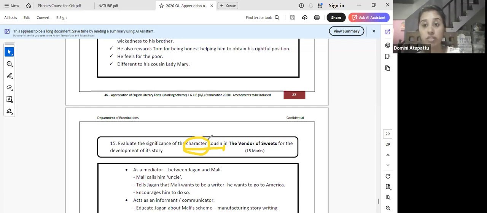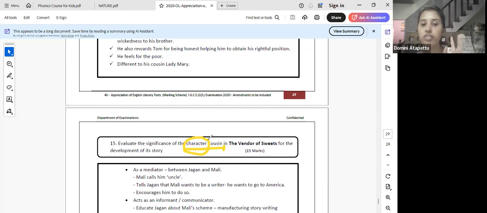When Jagan says conquer taste and you will have conquered the self, the cousin asks why and all that, and then he says I don't know. So these kinds of conversations give us a solid picture that Jagan is a hypocrite. He doesn't know what he's saying. He's not doing what he's saying. So please make your notes.